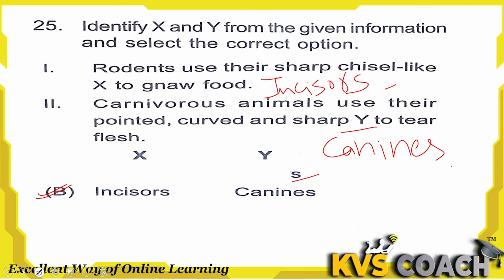So kids, here we learned about the first chapter, plants and animals. Repeat this video, learn all the questions and their options also.